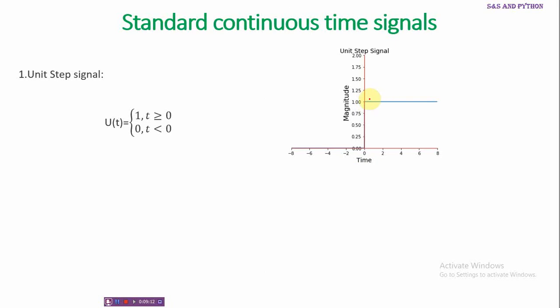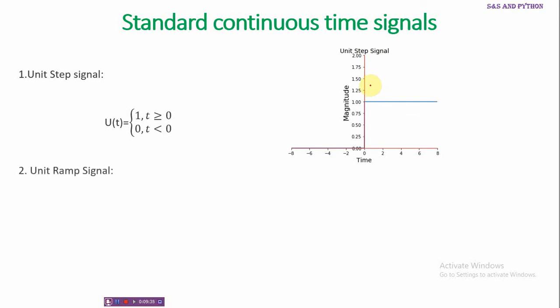So this is called a unit step signal. Suppose at t is equal to 0, its value changes from 0 to 2, then it is a step signal with strength 2. So the unit step signal is having a strength of 1 and any other step signal will have the strength equal to whatever the magnitude that it has for t greater than 0.